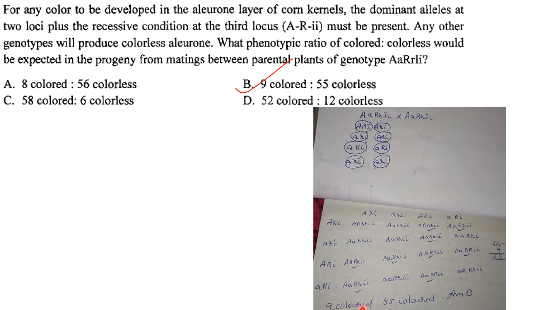So what I got is 9 colored. That is those which have both capital A and capital R, and small i in homozygous recessive condition. So I have got 9 colored out of this 64, and the rest will be colorless. I have written here colored by mistake. It is colorless. 9 colored and 55 colorless. That is 64 minus 9, the rest is 55. So they will be 55 colorless. So the answer is option B, 9 colored and 55 colorless.